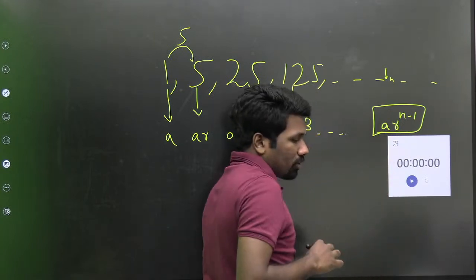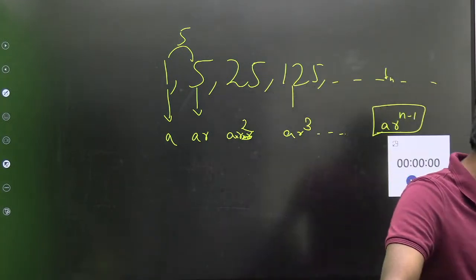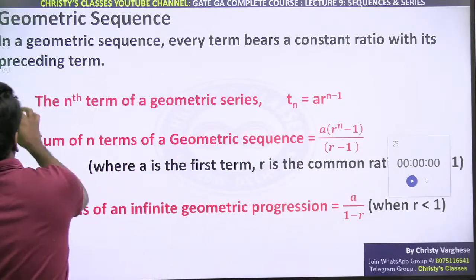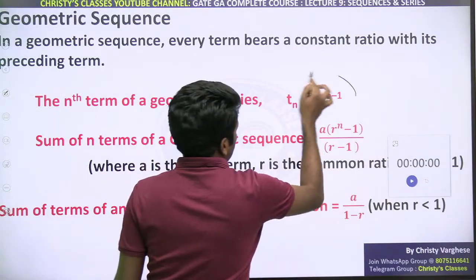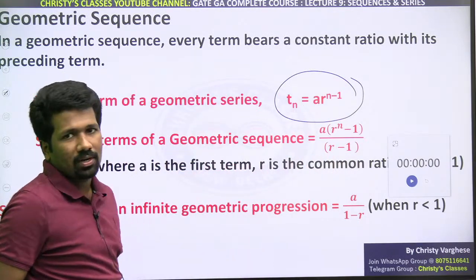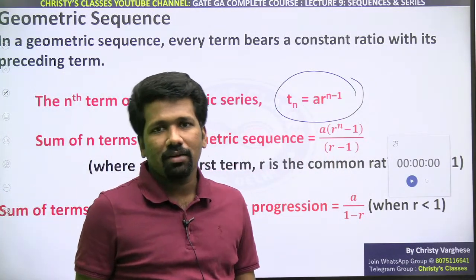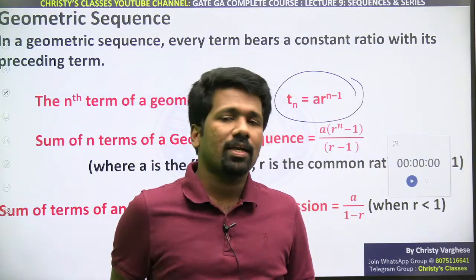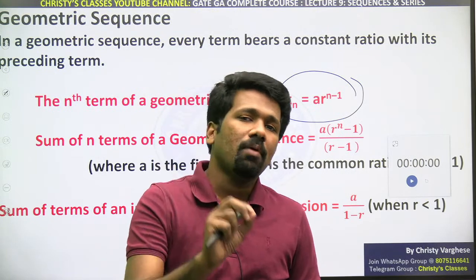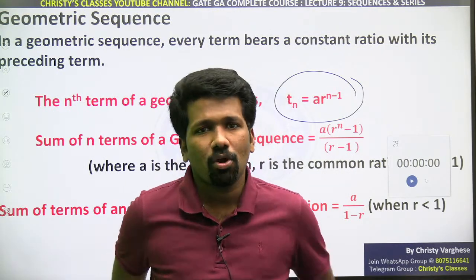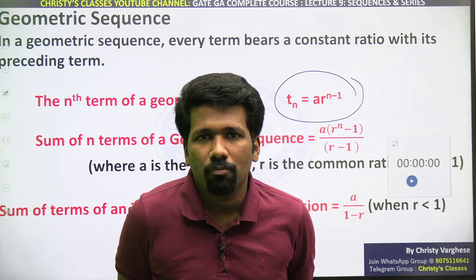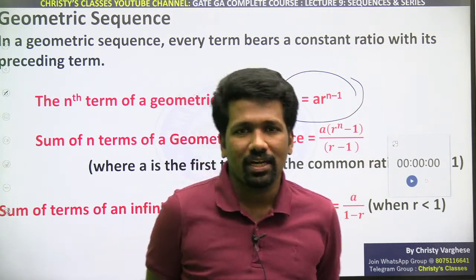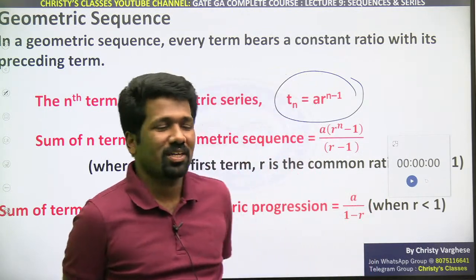Please don't mug up that also. Understand why it is so. Then you will never forget it and you will have a proper idea where to use that. So I hope all of you understood a r raised to n minus 1 का meaning क्या है. 10th term चाहिए तो first term के साथ common ratio repeatedly multiply करना है. 10 minus 1, 9 times only. Why not 10 times? क्योंकि फर्स्ट टर्म ऑब्टेन करने के लिए कोई मल्टीप्लिकेशन चाहिए, that is arbitrarily chosen by the person who has set that sequence.